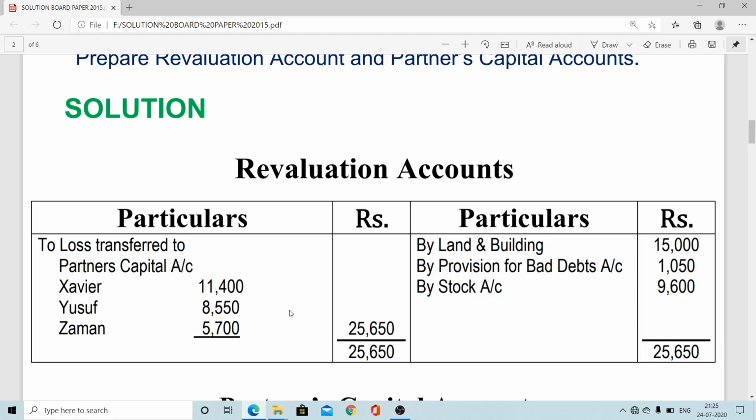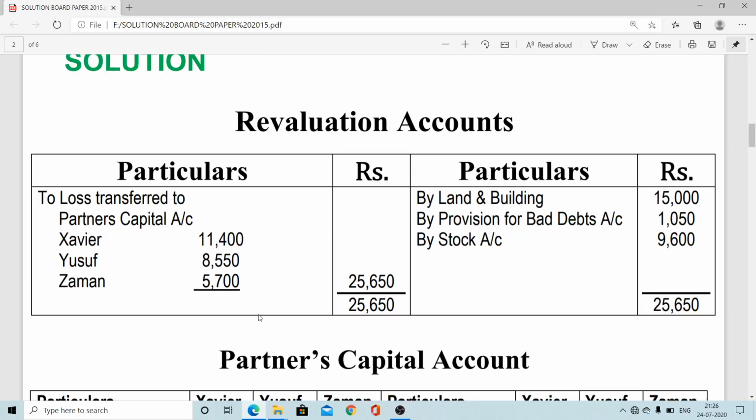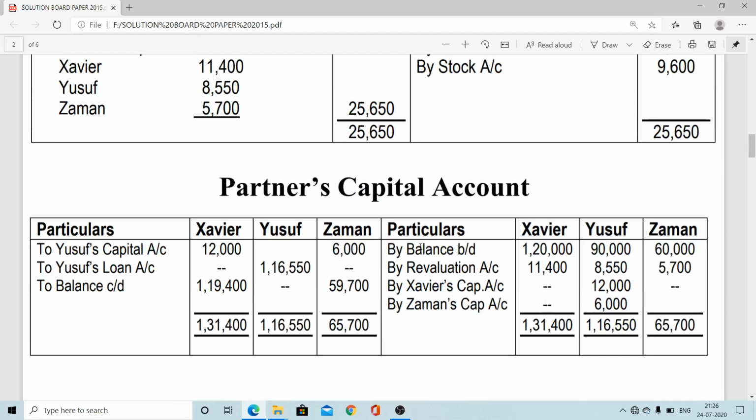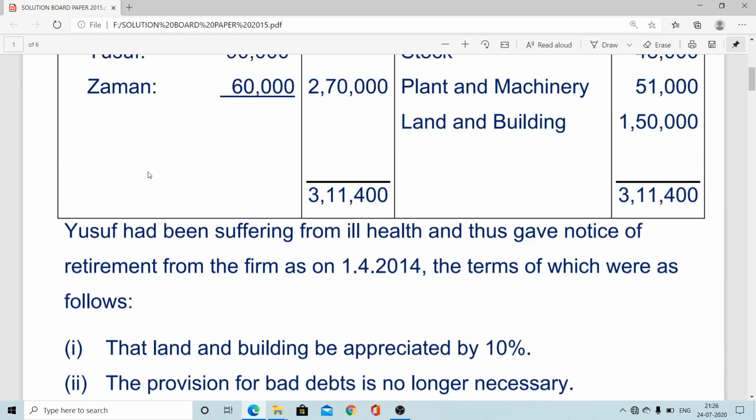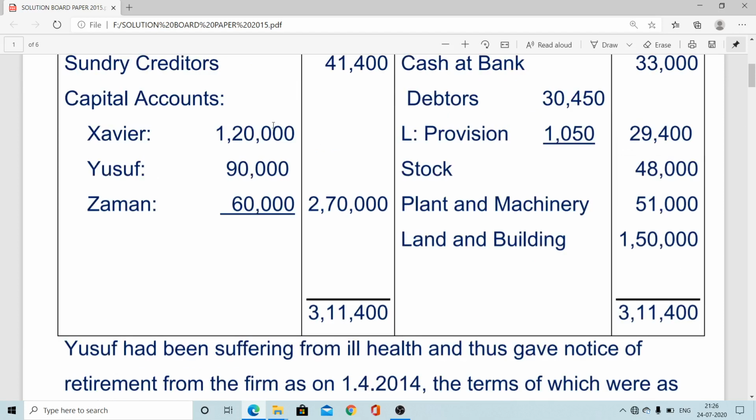Now we'll come to the next ledger, that is the partners' capital account, and we'll come to know how much amount is to be paid to the retiring partner. Here in the partners' capital account, opening balance by balance b/d is 1,20,000, 90,000, 60,000. You can check that the amounts are the same: X capital, Y capital, Z capital.